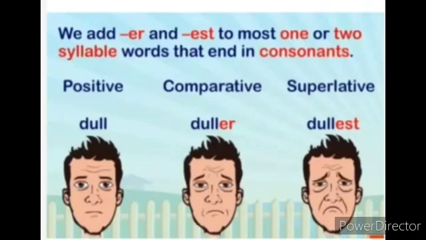If the adjective is ending with a consonant sound, to change it to the comparative degree we have to add ER to the last: D-U-L-L-E-R, duller. When it goes to superlative, we have to add EST: D-U-L-L-E-S-T, dullest. Dull, duller, dullest.